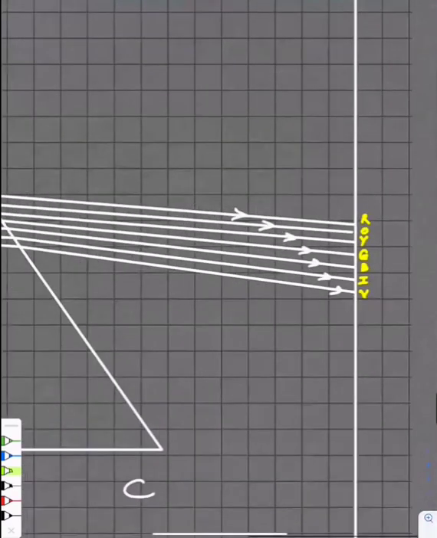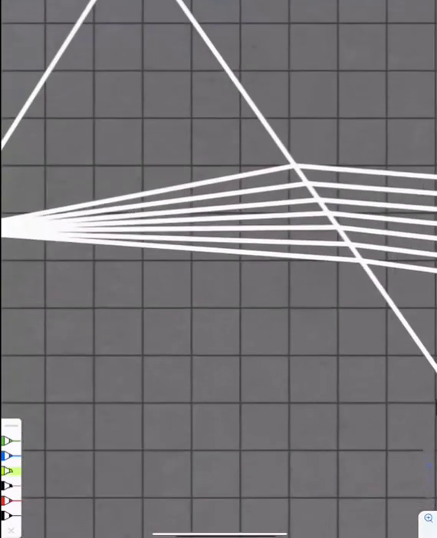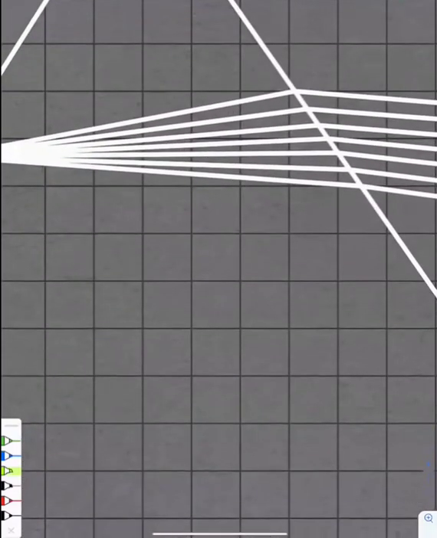Okay. So look at this, guys. This is your final diagram. Again, I missed one thing. I did not mark the arrows here. So we need to draw these arrows also now. 1, 2, 3, 4, 5, 6, 7.